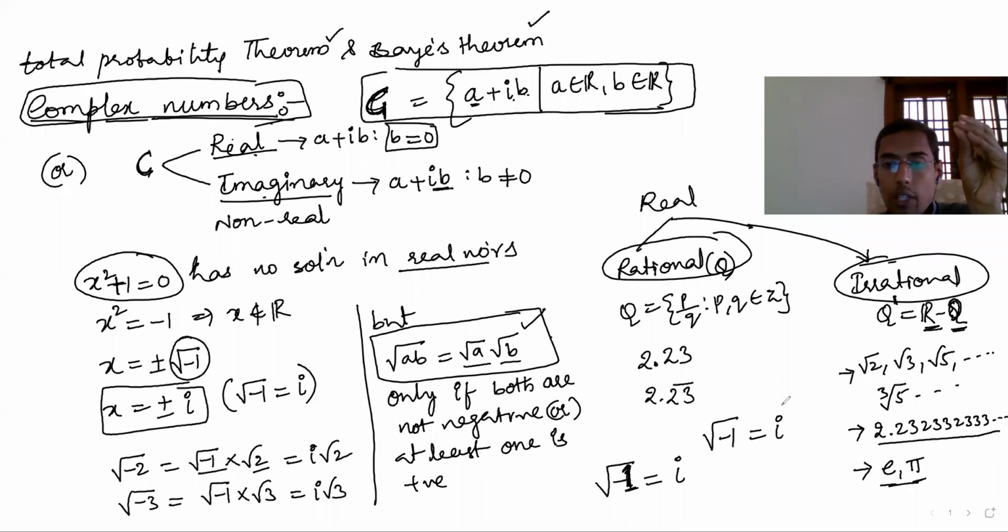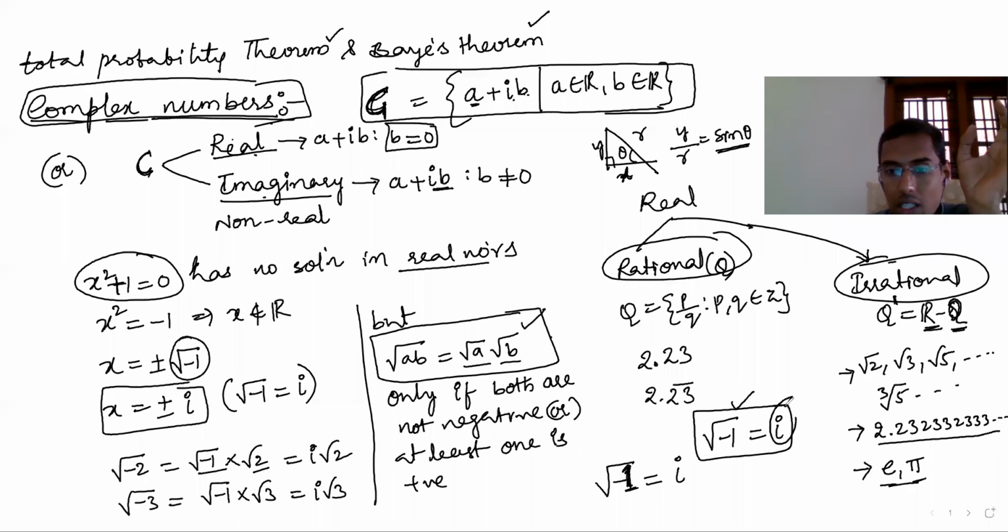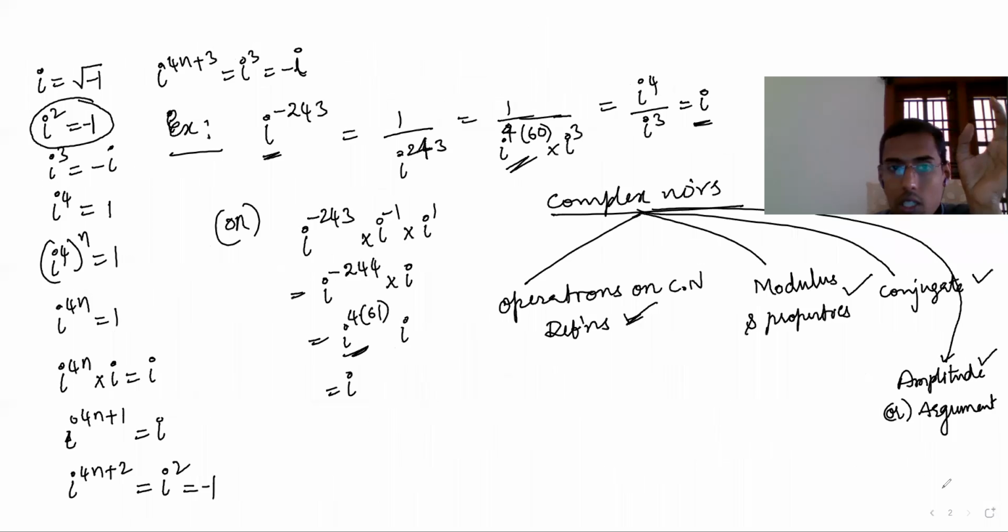They called it an imaginary number and kept the name i. This is a definition. In a right angle triangle, let's say this is y, this is x, this is r, and this is theta. Opposite by hypotenuse is called the sine ratio, sine theta. This is given a name, sine theta. Here also, root of -1 is given a name, that is i. So that means i square, what will you get obviously?